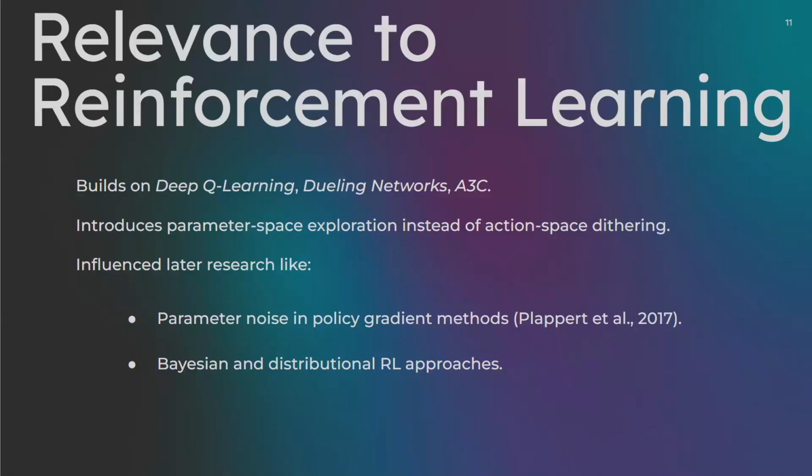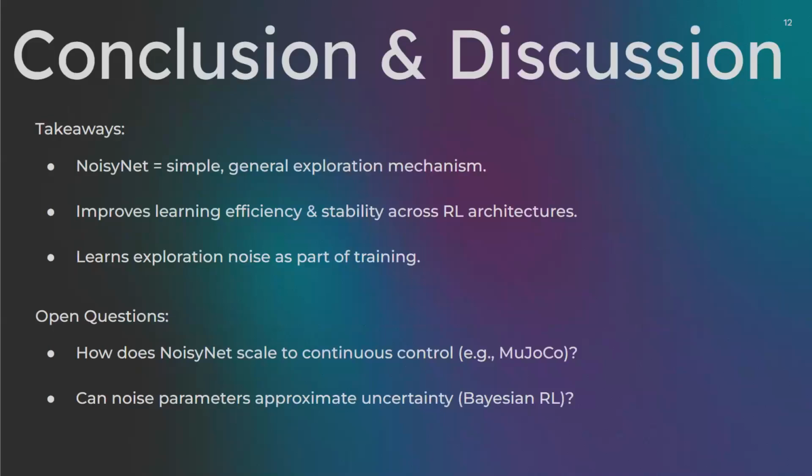By replacing manually tuned exploration with learned parameter noise, NoisyNet enables agents to develop adaptive curiosity, improving performance and stability across deep RL algorithms. This unification of exploration and learning eliminates the need for human-intervened randomness, making reinforcement learning more autonomous and scalable.